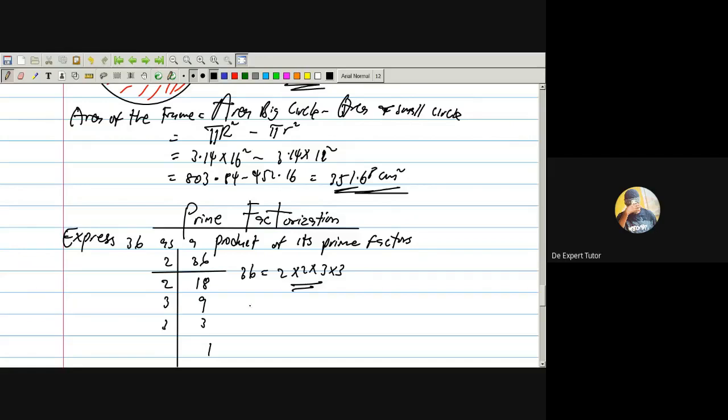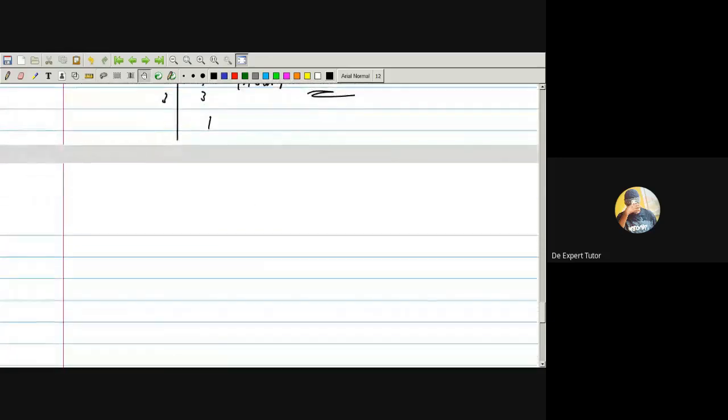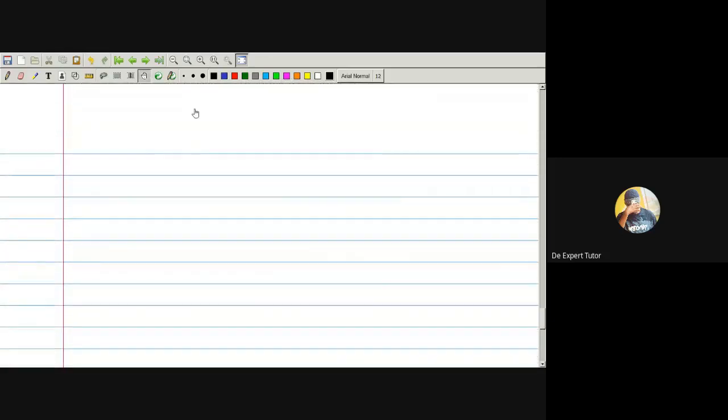But at times, they can ask you to write it in index form or exponent form. In index form, how do I write it? Check. How many 2s do I have here? I have just 2. Exactly. Then times, look at 3. How many times does 3 occur? 2 times. So that's how to express it as a product of prime factors and in exponent form.